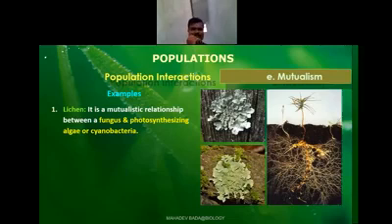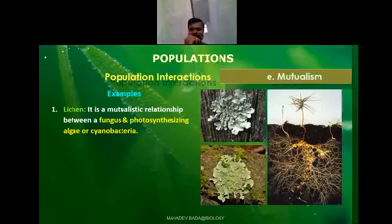One of the examples that is being given is lichen. It is a mutualistic relationship between a fungus and photosynthesizing algae or cyanobacteria. The algae and fungi relationship is called lichen. They have two types of organism, algae and fungi. The fungi will give the nutrition that is required for the algae, and the algae will give the food that is required to the fungus.